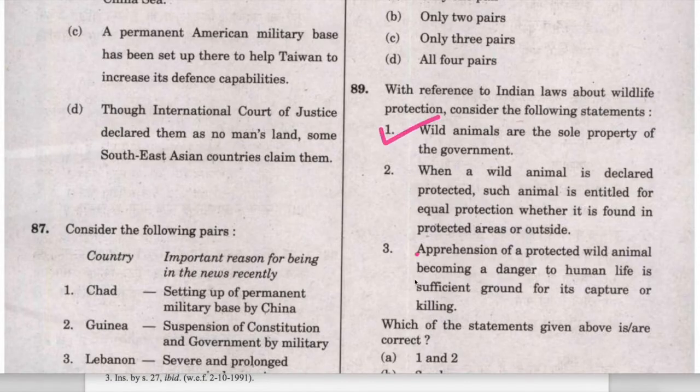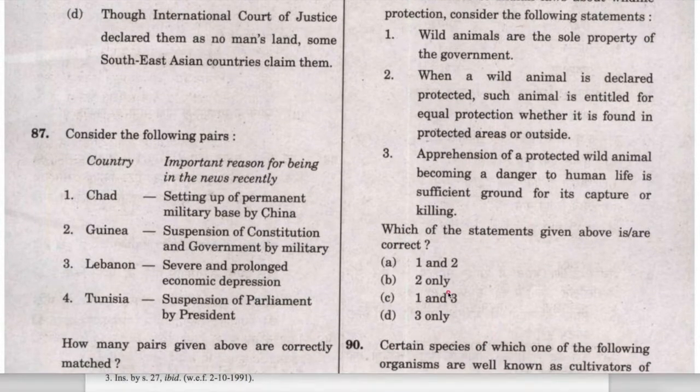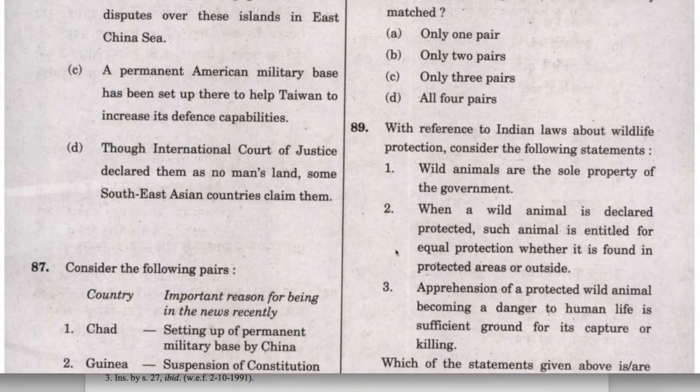Therefore statement 1 is correct, 3 is wrong, 2 is also correct. So when you remove the 3, you are left with the A and B. 1 is correct, therefore A is the answer and the question is solved.